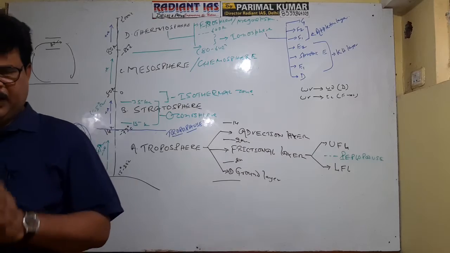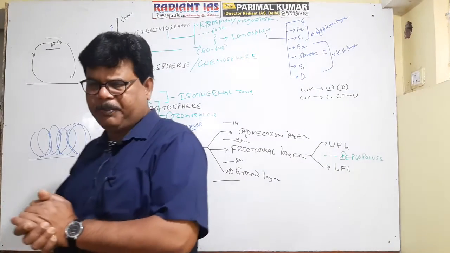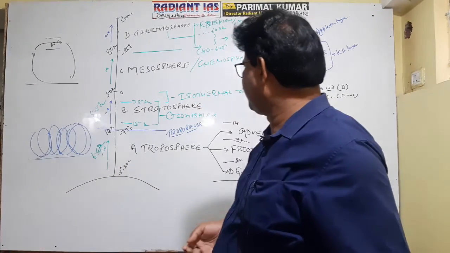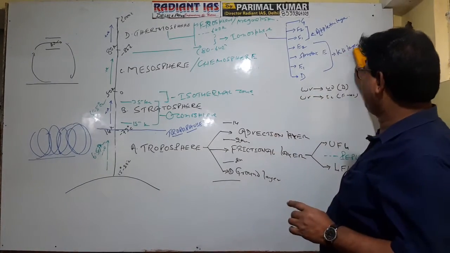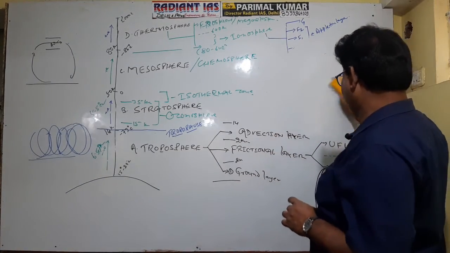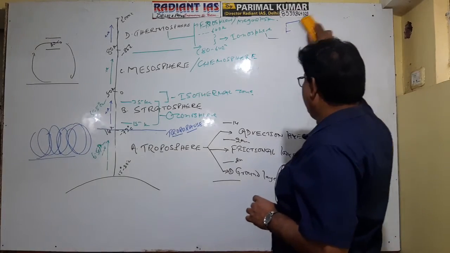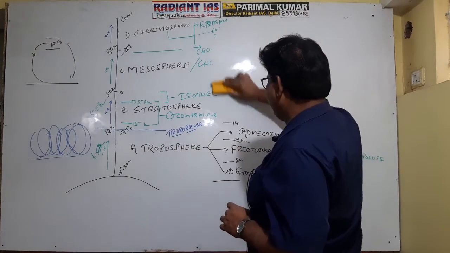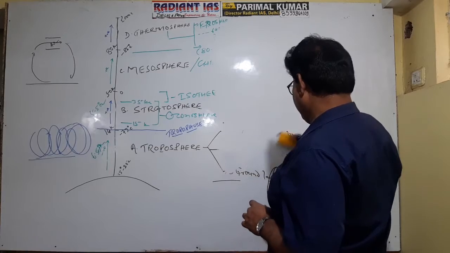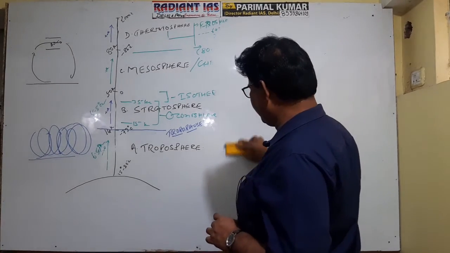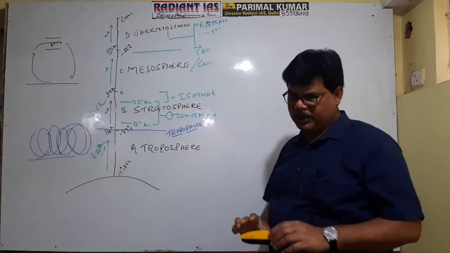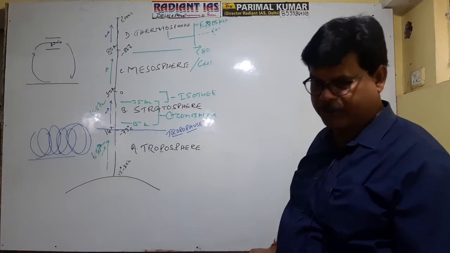In the lower part of the stratosphere, there remains a particularly high concentration of ozone, and hence it is referred to as the ozonosphere.